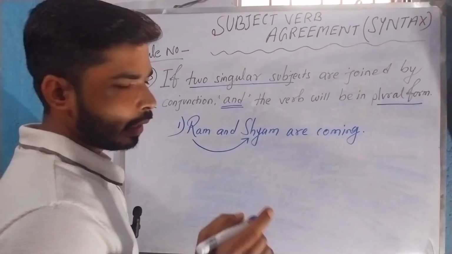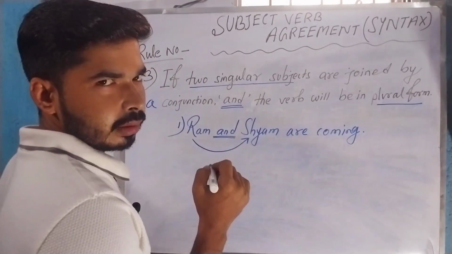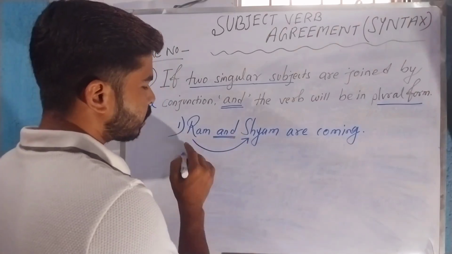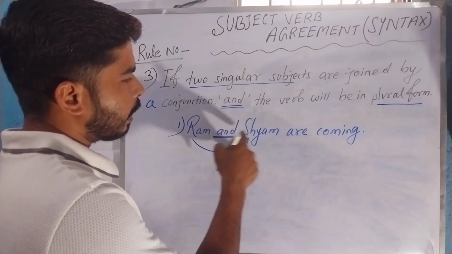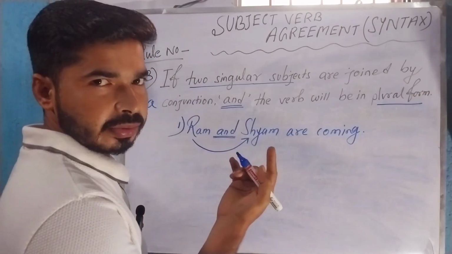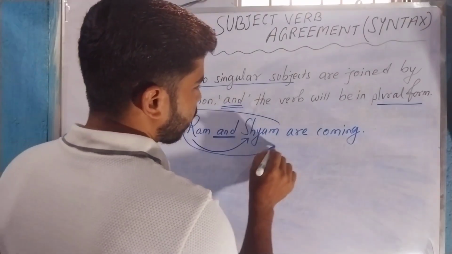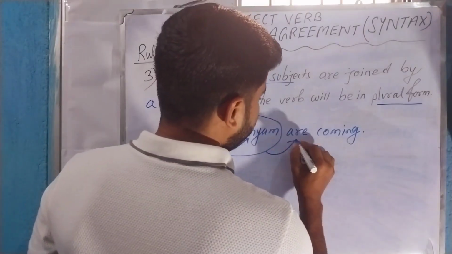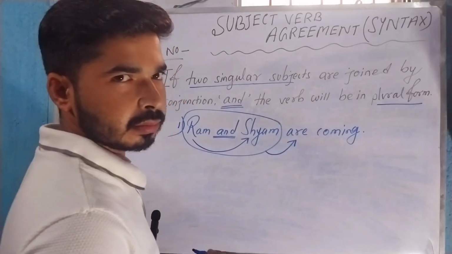As we are talking about both of them by joining and, the subject becomes plural, because Ram is one and the second one is Shyam. As we are talking about two persons, it becomes plural, and as the whole, Ram and Shyam, is plural, that's why the verb is also plural, and that's why we have used are.